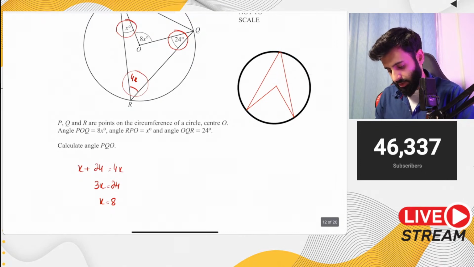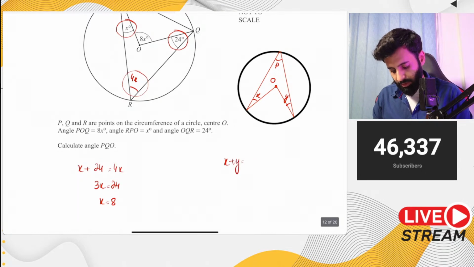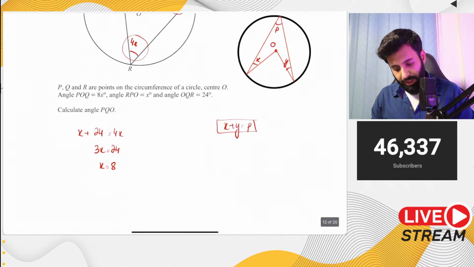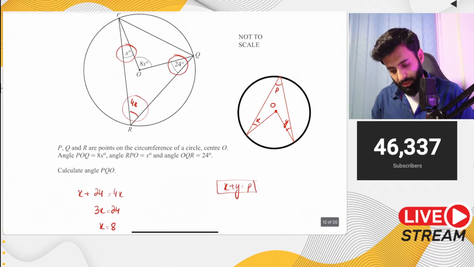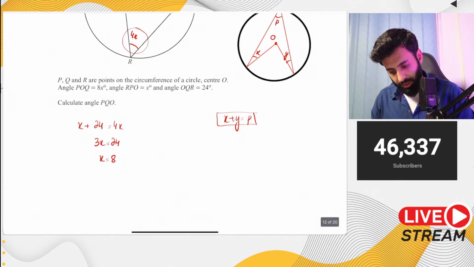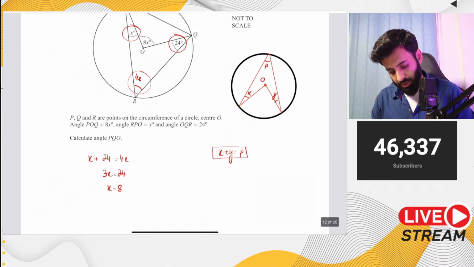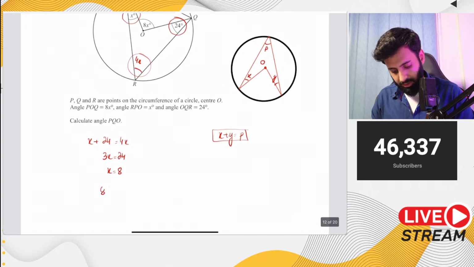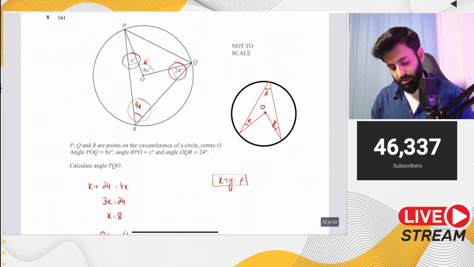Okay, so here's x, and let's say here's y, and let's say here's p. So if this is the center of the circle, then just remember this: x plus y equals to p. Okay, now if x is 8 and you have to find out POQ, okay, so how will you find out P? Acha, PQO chahiye aapko. Okay, so 8x is going to be equal to 64. So this angle is 64 degrees. All right, and you have to find out PQO.